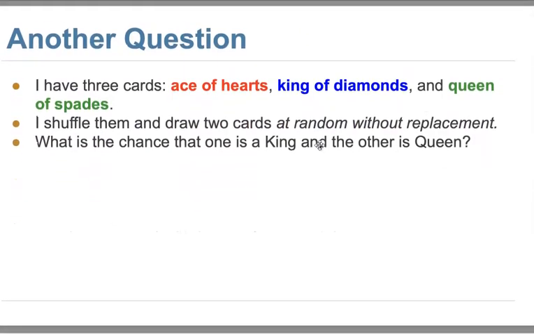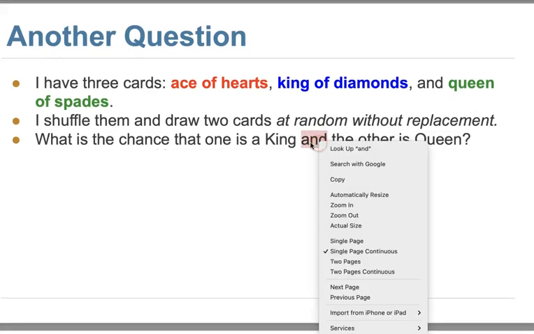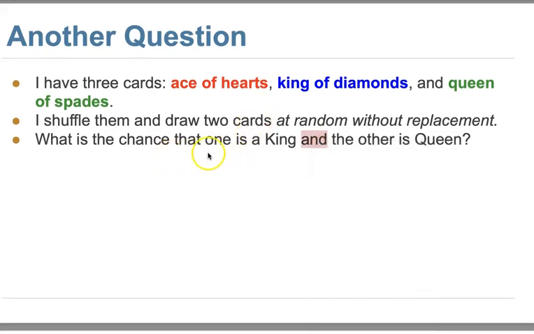We still have these 3 cards. This time we are not saying queen first and then king. We still have equally likely chances. So what is the chance that one is king and the other is queen? Again, don't forget, we're still drawing 2 cards.